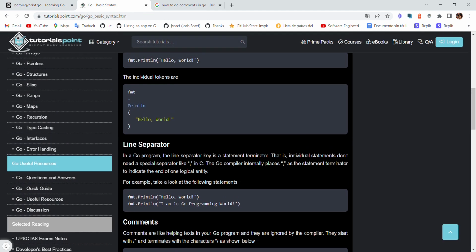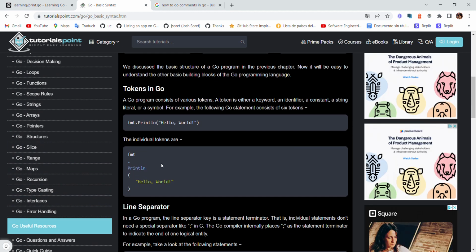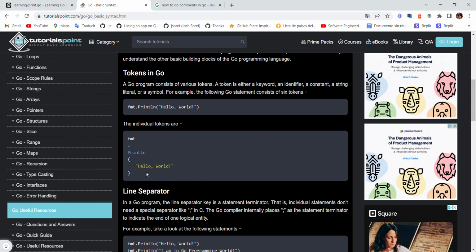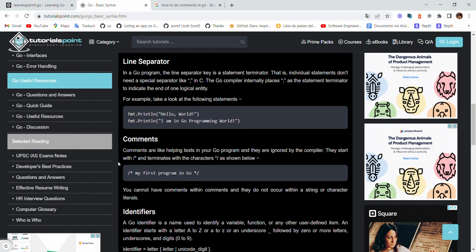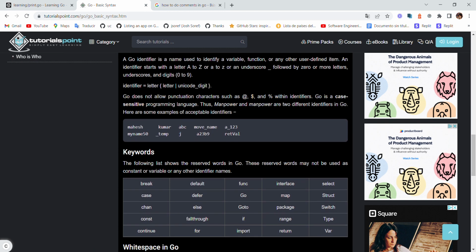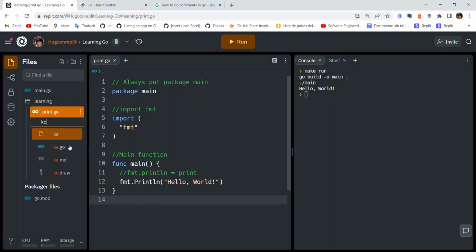Okay, so we have the basic syntax. Tokens in Go, we have the fmt. Okay, so these are the individual tokens. Sorry, I messed up here. Comments. Here we are seeing another type of comments. Okay, so these are the keywords. We're gonna create a file, keywords.go.